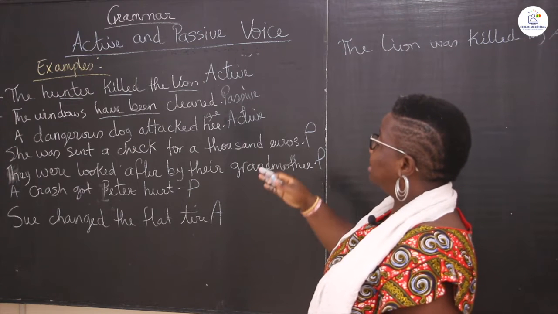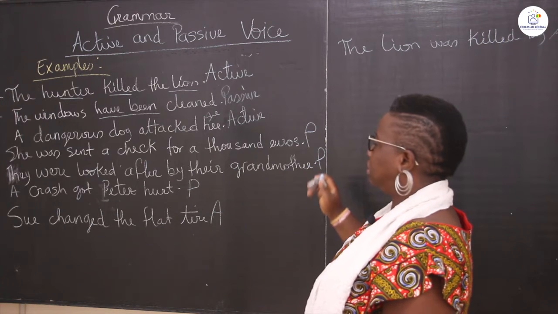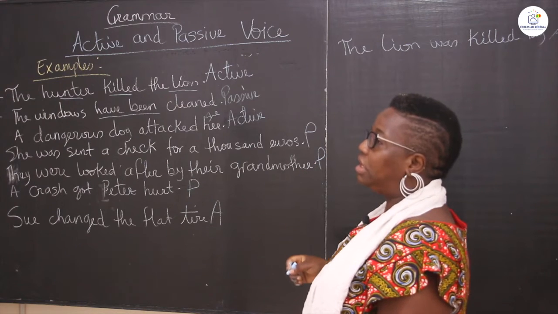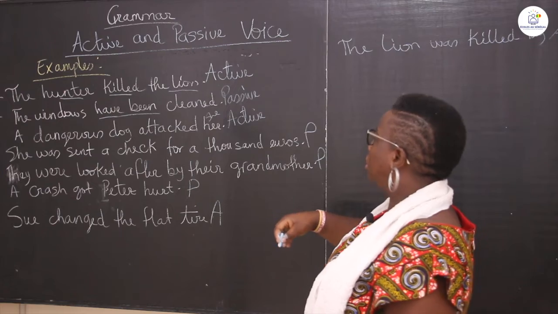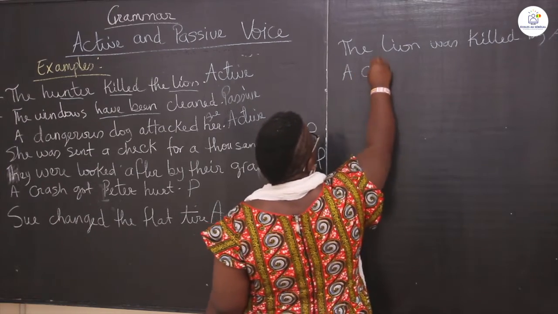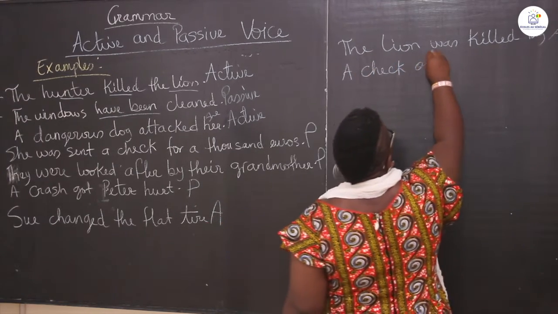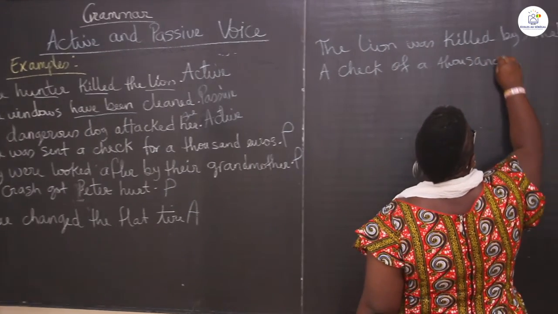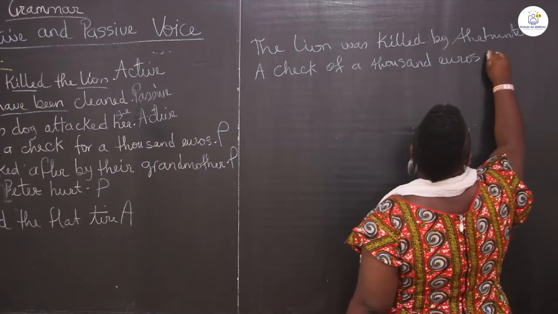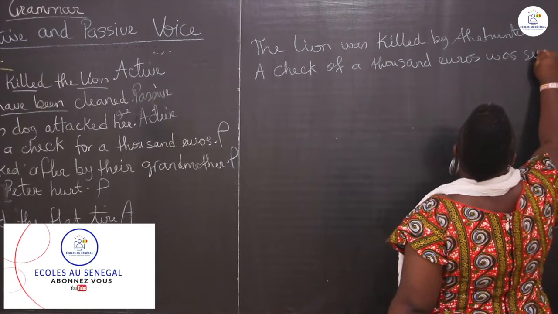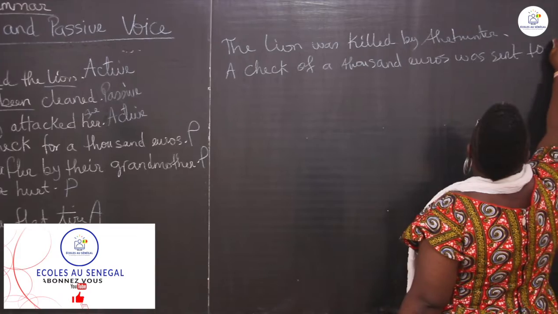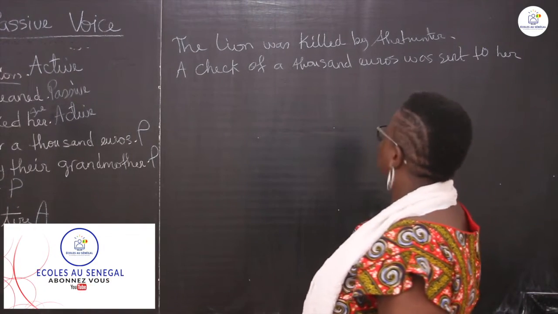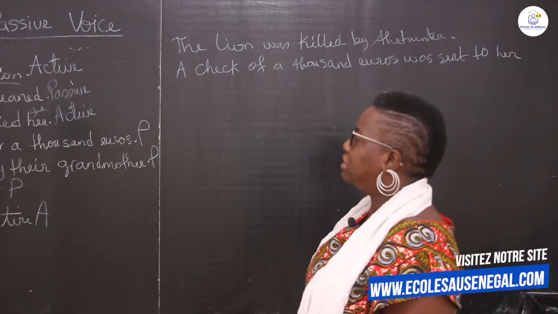She was sent a check for 1,000 euros. That's passive. And the active, what is it going to be? A check of 1,000 euros was sent to her. She was sent a check of 1,000 euros.